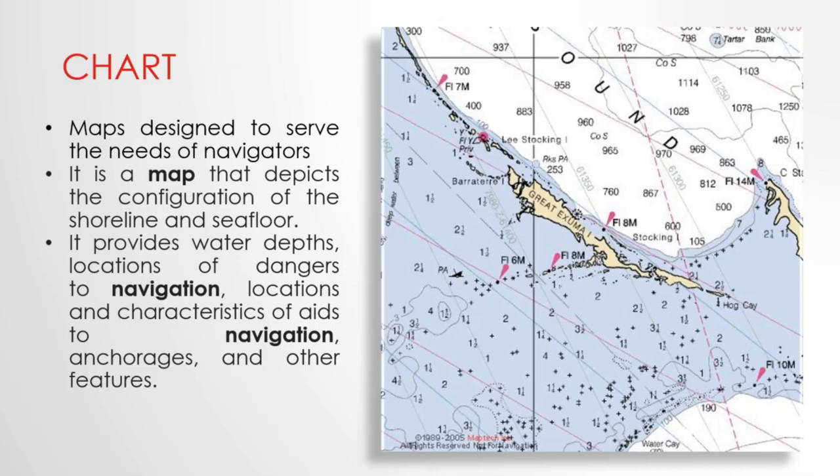The last one is chart. A nautical chart is one of the most fundamental tools available to the mariner. These maps are designed to serve the needs of navigators. It is a map that depicts the configuration of the shoreline and seafloor. It provides water depths, location of dangers to navigation, locations and characteristics of aids to navigation, anchorages, and other features.